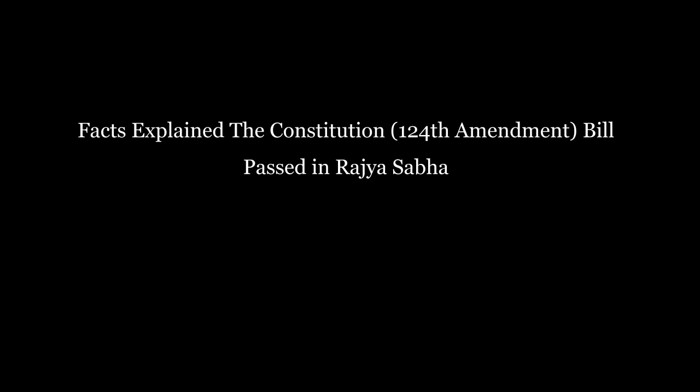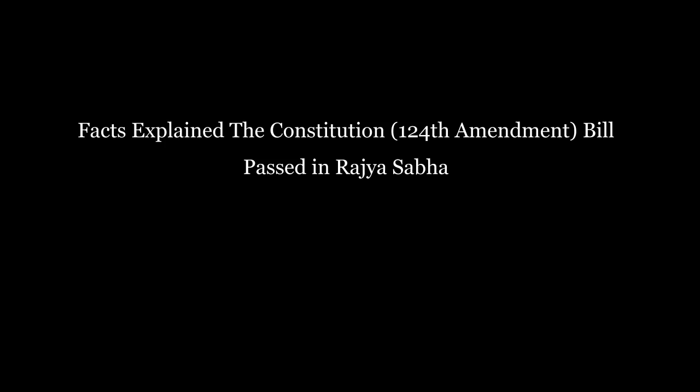The important facts and provisions of the 124th Amendment Bill, that is reservation for economically backward upper castes in government jobs and educational institutions. Article 15 of the Constitution prohibits discrimination against any citizen on the grounds of race, religion, caste, sex, or place of birth.